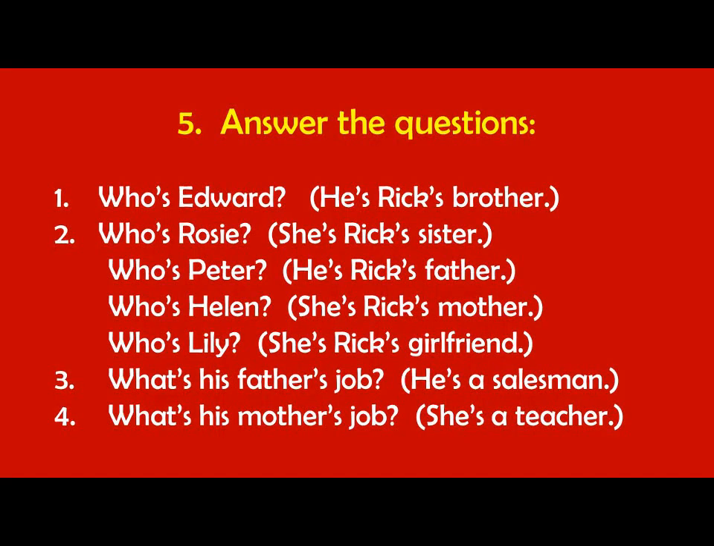Who is Edward? Well, you might have to read the story again. The answers are found in the story. Who is Edward? Who's Rosie? Who's Peter? Who's Helen? Who's Lily? By the way, who's, W-H-O apostrophe S, is short form for who is. Who's Edward? He's Rick's brother.